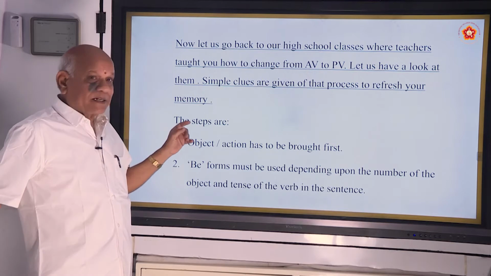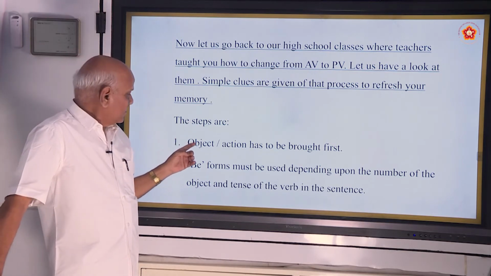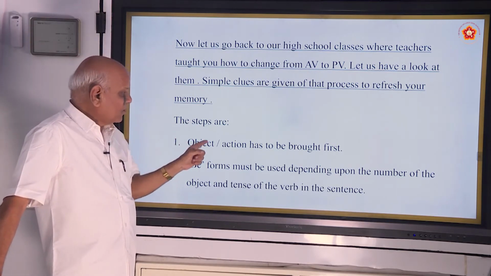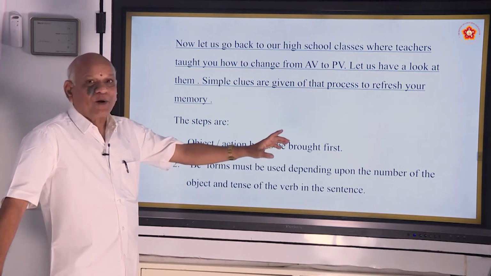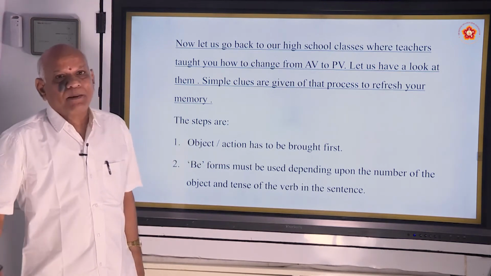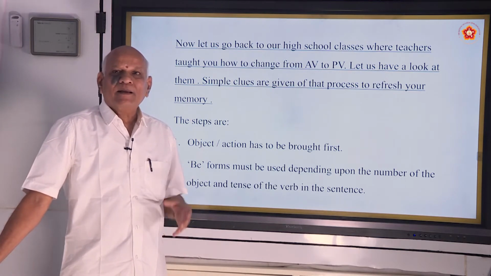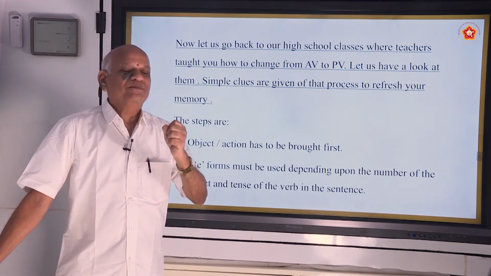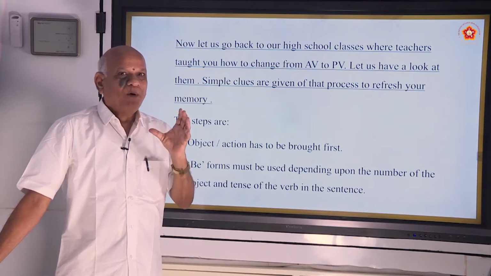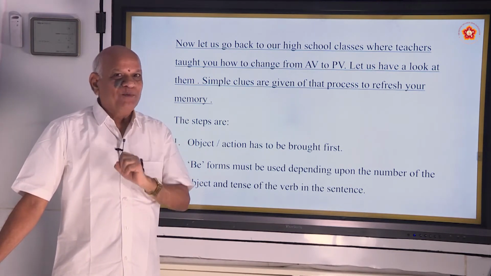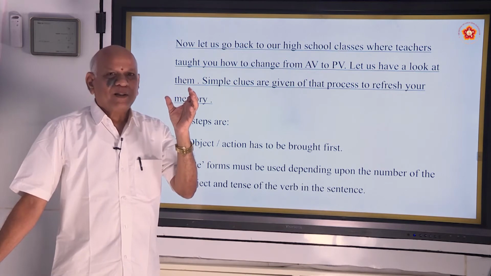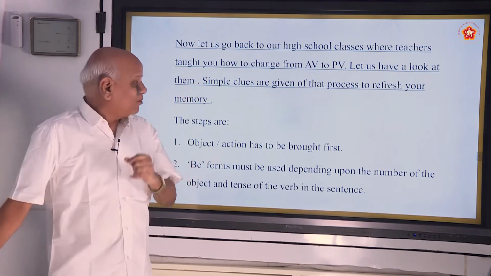Let us go back. The steps are: object or action has to be brought first. If, for example, the boys eat gulab jamun, or the boys like gulab jamun.